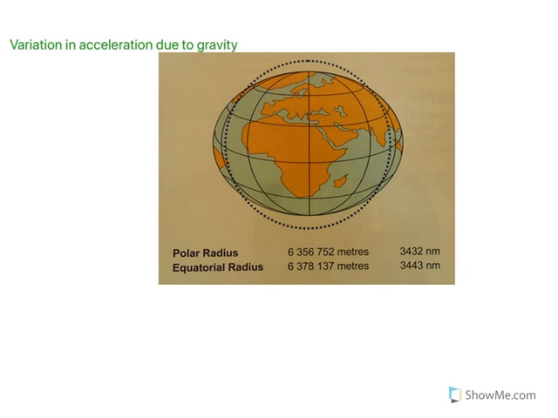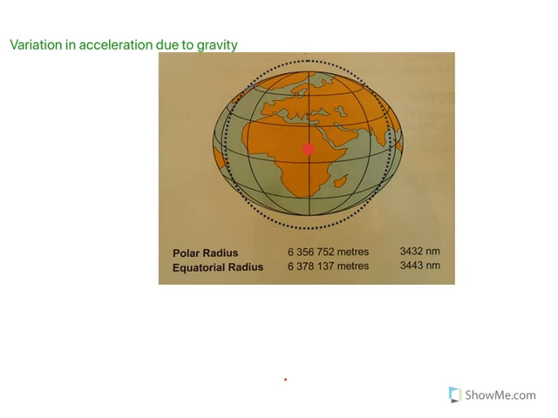It would be interesting to note that the acceleration due to gravity on the earth is not constant. At the polar region, the acceleration due to gravity is different than at the equatorial region. Now let's see the reason for this. The main reason is that the earth is not a perfect sphere. As you can see in the picture, it is bulging at the equator and flattened at the poles.